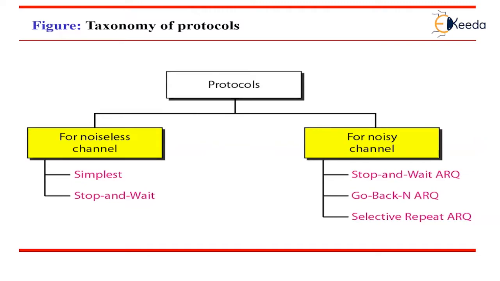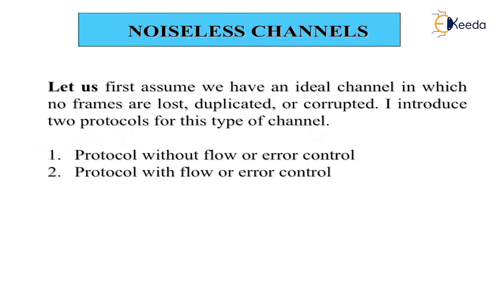Now we will start our discussion with the simplest protocol, which is for the noiseless channel. Let us assume we have an ideal channel in which no frames are lost, duplicated or corrupted. We introduce two protocols for this type of channel. The first protocol does not use flow control and error control mechanisms, and the second uses flow control and error control mechanisms.